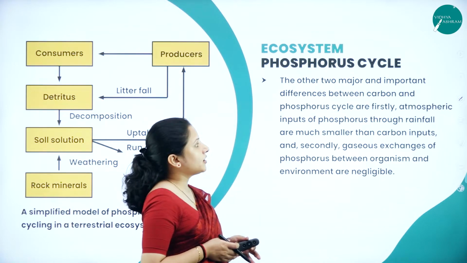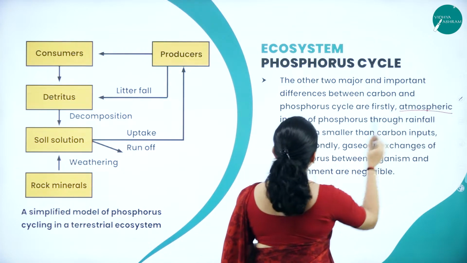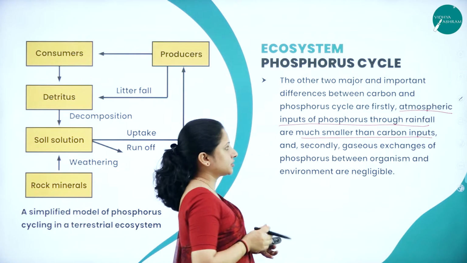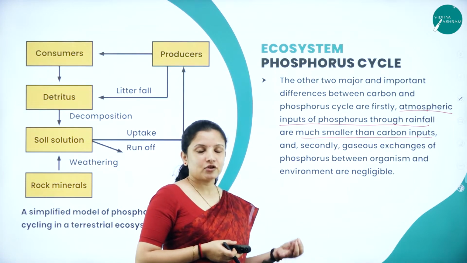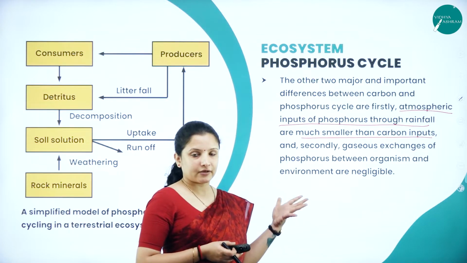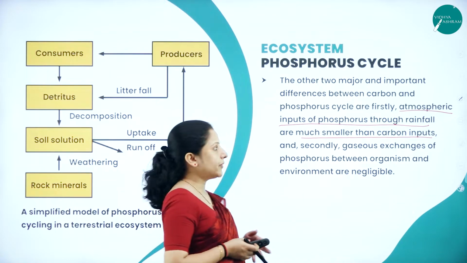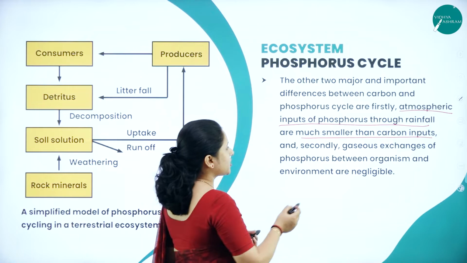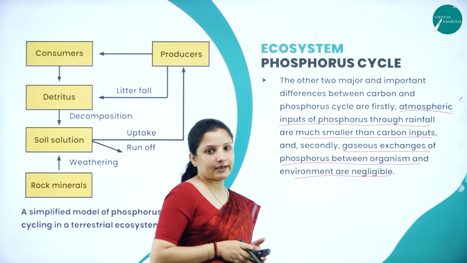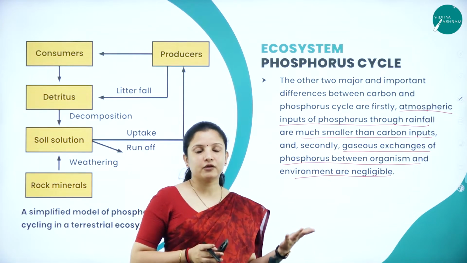The other two major and important differences between the carbon and phosphorus cycle are, firstly, atmospheric inputs of phosphorus through rainfall are much smaller than carbon inputs. Why? Because the atmosphere does not contain phosphorus to that extent when compared to carbon. Therefore, the carbon coming from the atmosphere to the soil is in high quantity when compared to phosphorus. And the gaseous exchange of phosphorus between organisms and the environment is not at all there. It is quite negligible.